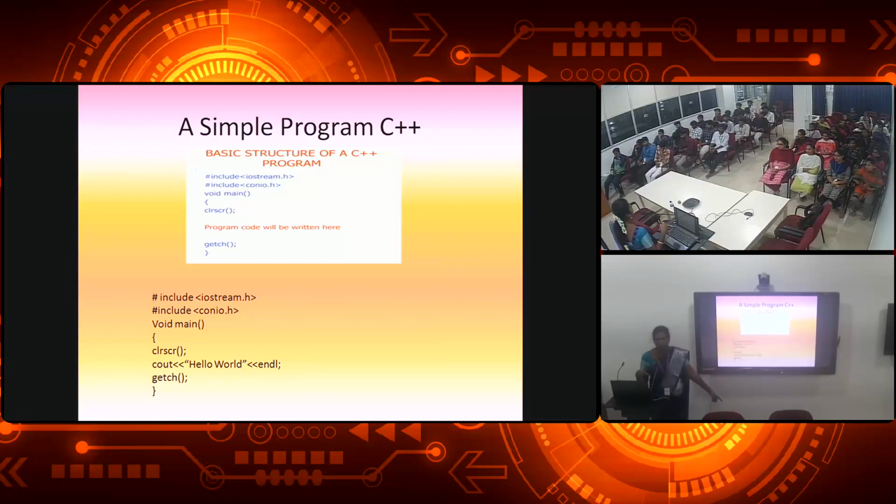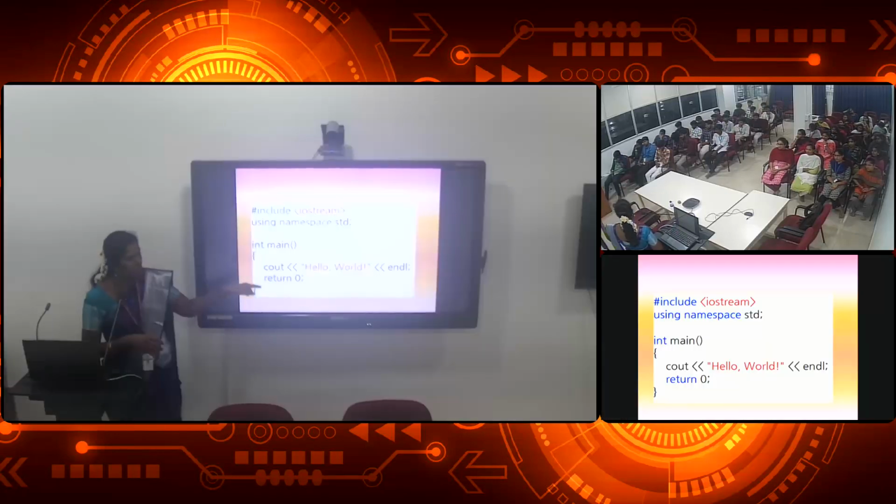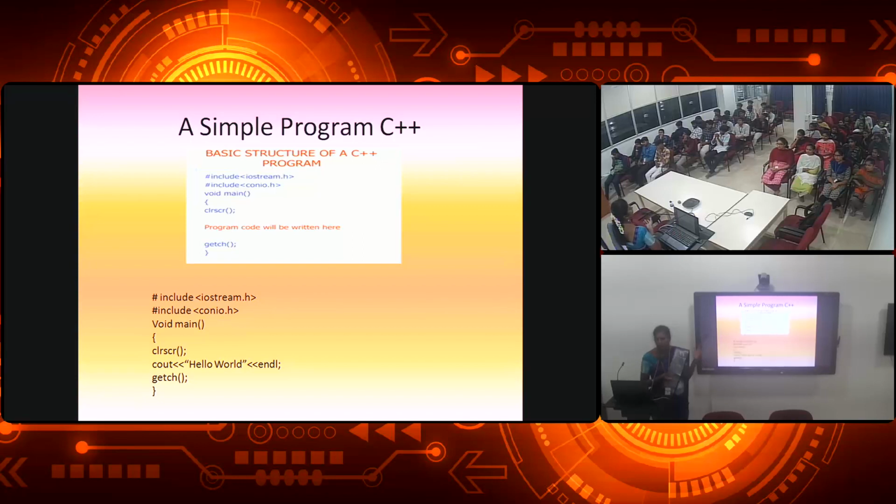This is our normal program which we are working with now. We are getting some more problems over here, so I am going for the next one. See, here the iostream header file is not there, and instead of that there is no conio.h. Instead of that you have using namespace std. This namespace std is for getting cout and endl. Then what we are using here is int main, whereas what we use is void main. Next, here we are getting the return 0, instead of getch. That is the difference between this program and that program.